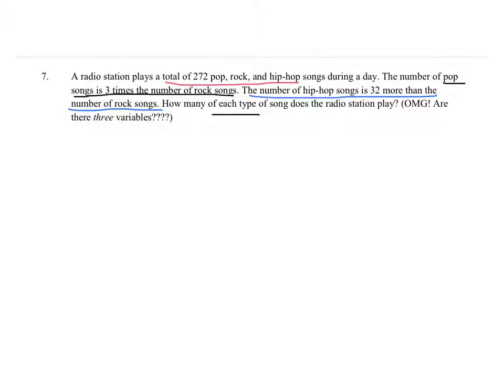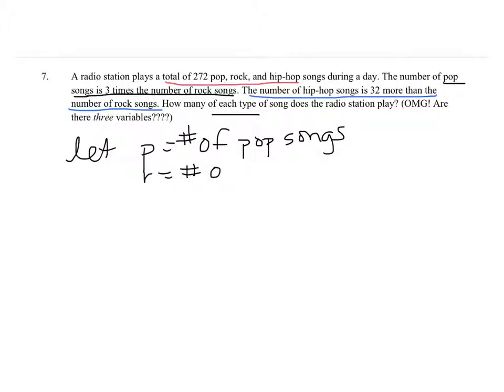And yes, there are 3 variables here, because there are 3 types of song. So we'll first define our variables. We'll let P equal the number of pop songs, R equal the number of rock songs, H equal the number of hip-hop songs.